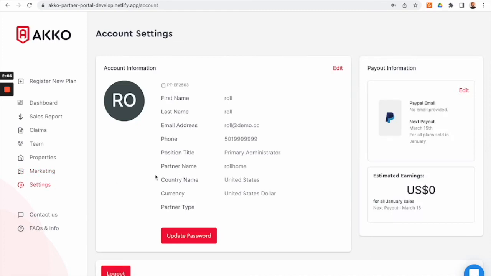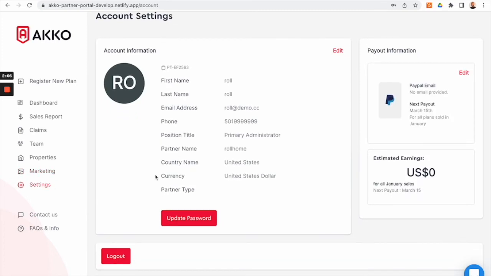In the settings, you can edit some of the settings for the primary administrator as well as the PayPal settings, and your logout button when you're finished with your session is at the bottom of that page.